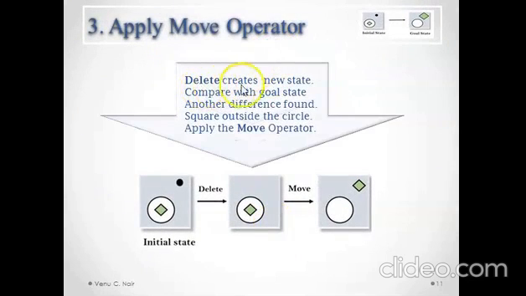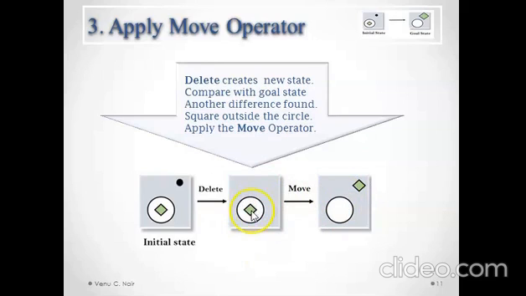So delete creates a new state. This was our initial state, and with the delete we have this state, and we apply move to this state so that we get this state.